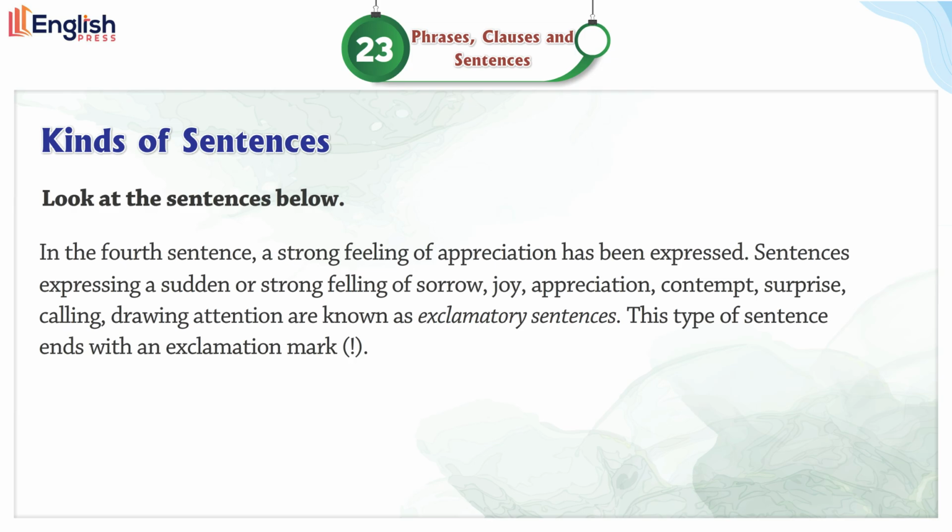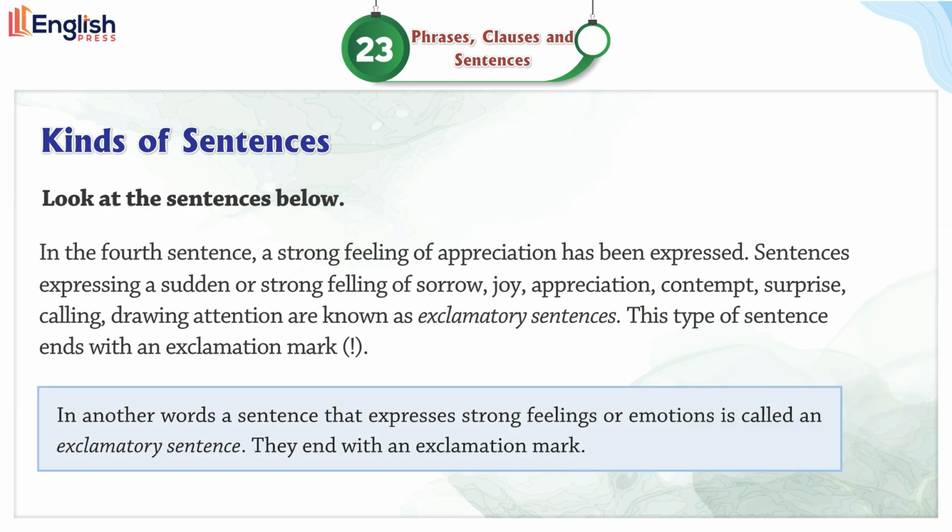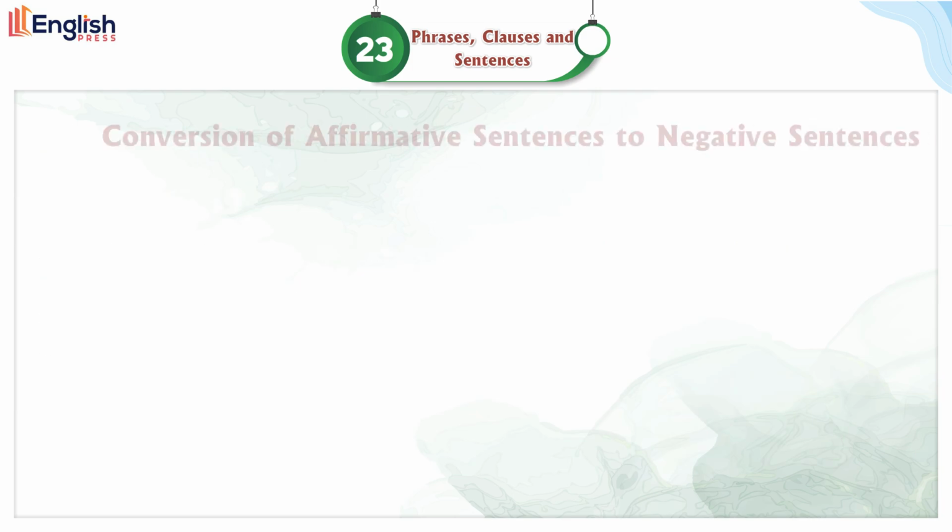In the fourth sentence, a strong feeling of appreciation has been expressed. Sentences expressing a sudden or strong feeling of sorrow, joy, appreciation, contempt, surprise, calling, or drawing attention are known as exclamatory sentences. This type of sentence ends with an exclamation mark. In other words, a sentence that expresses strong feelings or emotions is called an exclamatory sentence. They end with an exclamation mark.